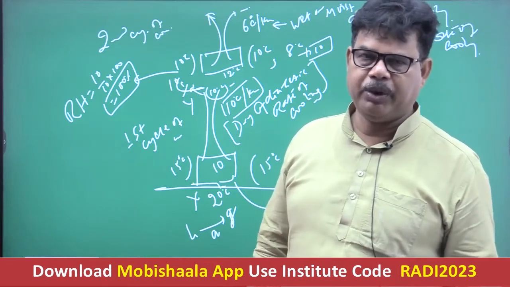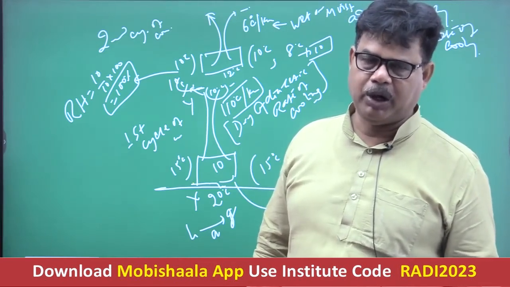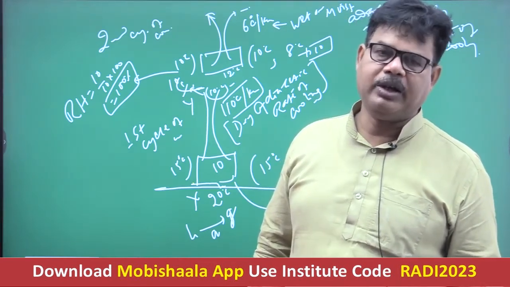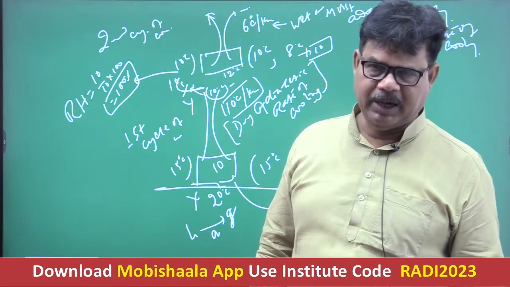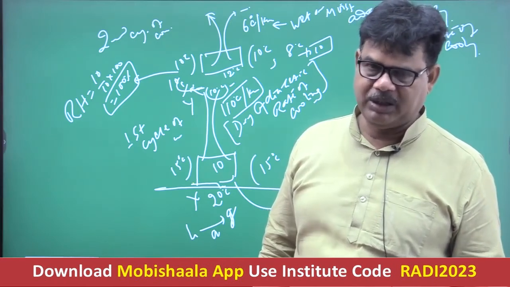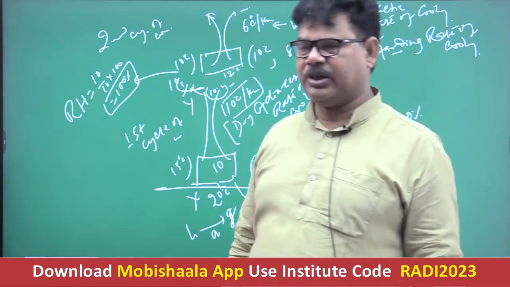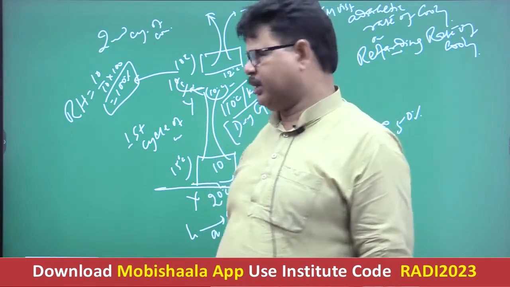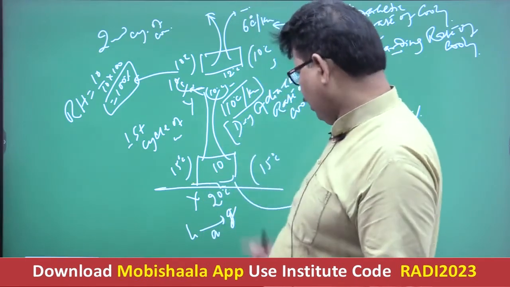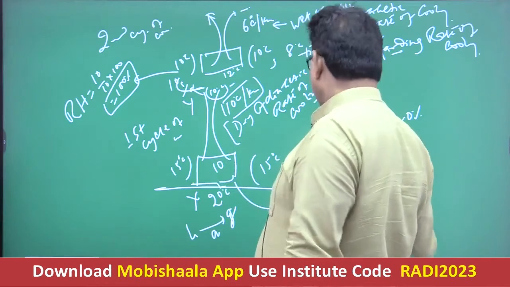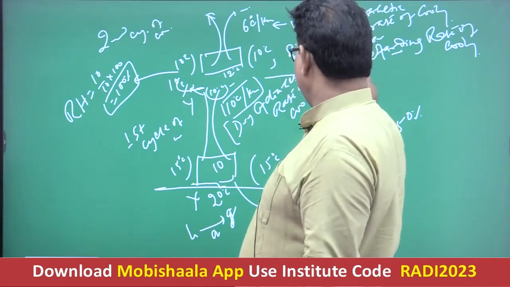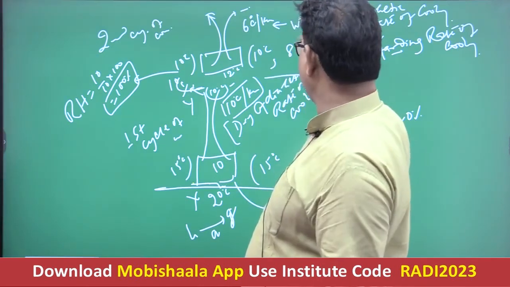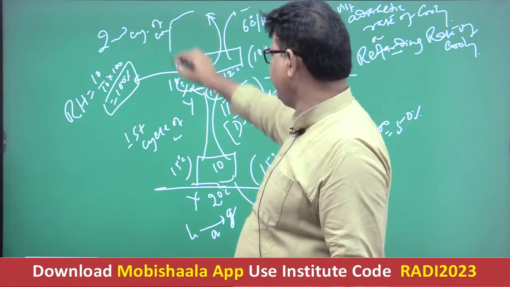This is referred to as the wet adiabatic rate of cooling, or moist adiabatic rate of cooling, or retarding adiabatic rate of cooling. Retarding because the continuous liberation of latent heat of condensation will decrease the rate of cooling process. It is clear now? This is the first cycle and this is the second cycle of convection.